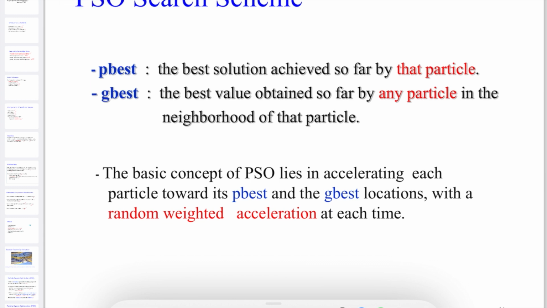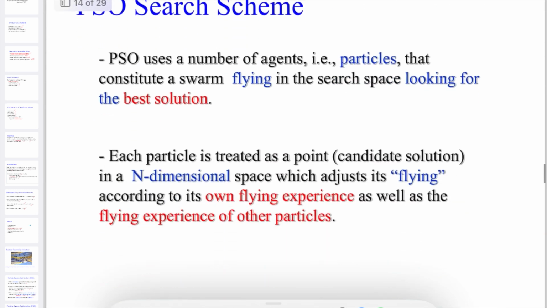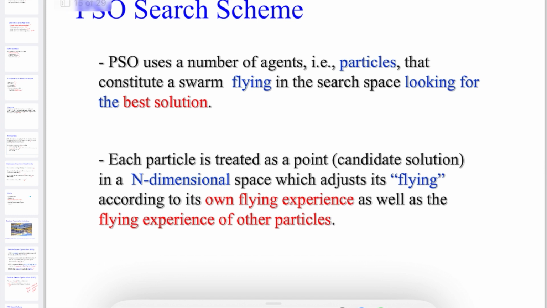Now, the best solution achieved so far by that particle, and the best value obtained so far by any particle in the neighborhood of that particle. This is called the PSO search scheme. PSO uses a number of agents, that is particles, that constitute a swarm flying in the search space looking for the best solution. Each particle is treated as a point in an n-dimensional space which adjusts its flying according to its own flying experience as well as the flying experience of other particles. It is not only flying on its own, it has to bother about the other particles' flying experience also. Based on this intelligence, they find the best solution.